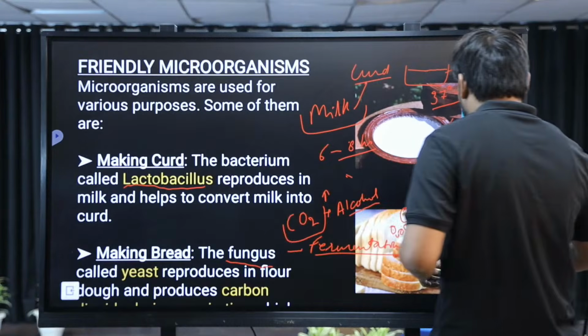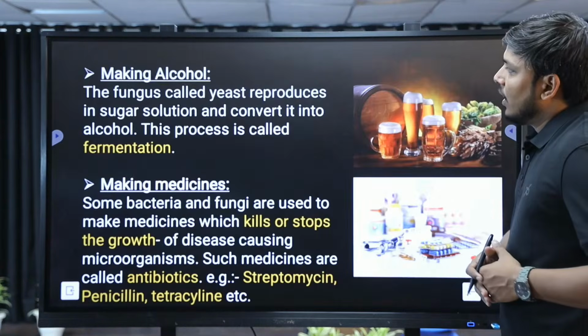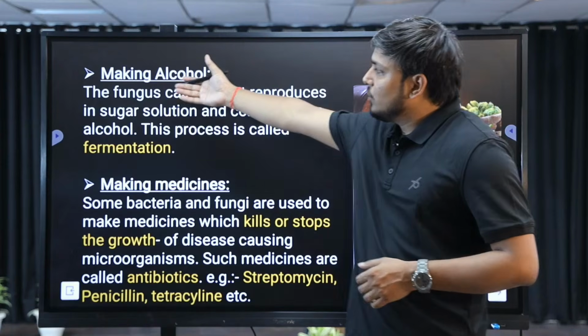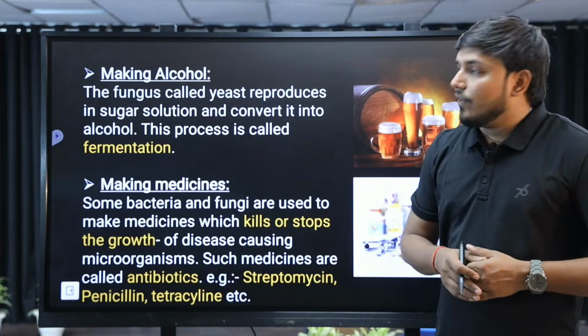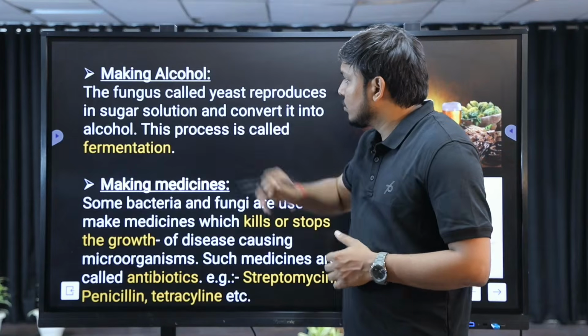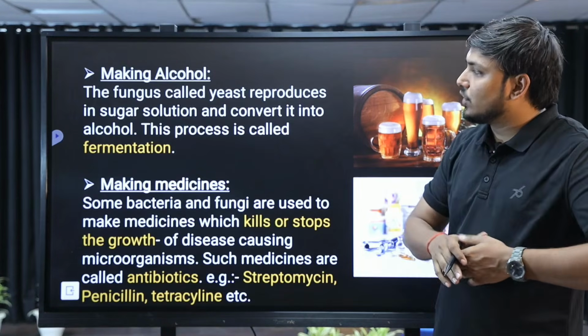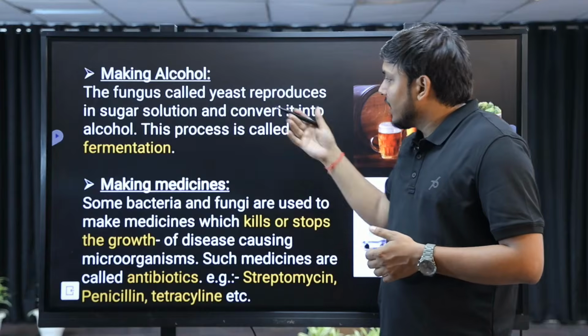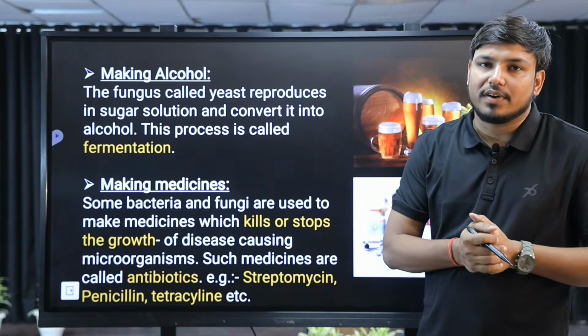Okay, let's move over to the other useful example. It is used in making alcohol. For example, the fungus yeast also reproduces in the sugar solution and converts it into alcohol. This process is also known as fermentation here.